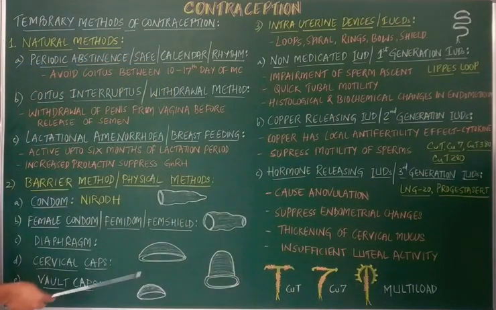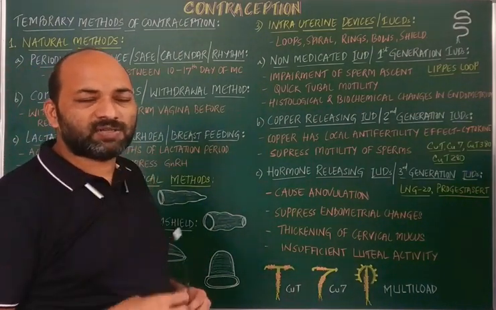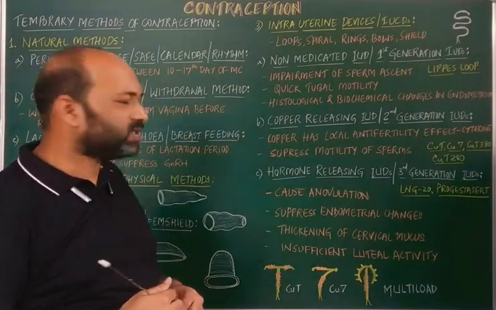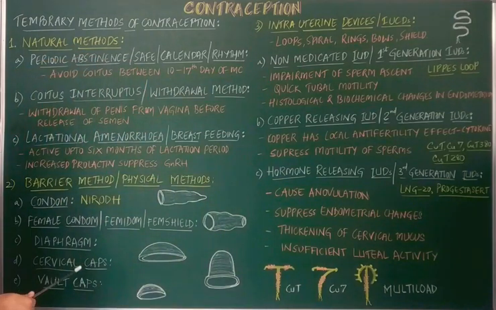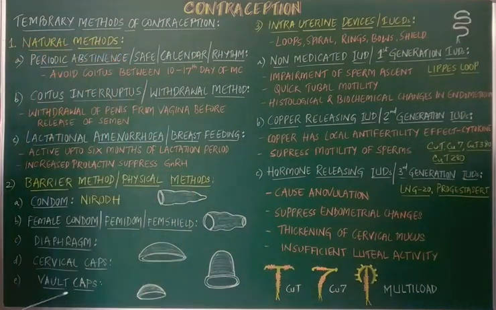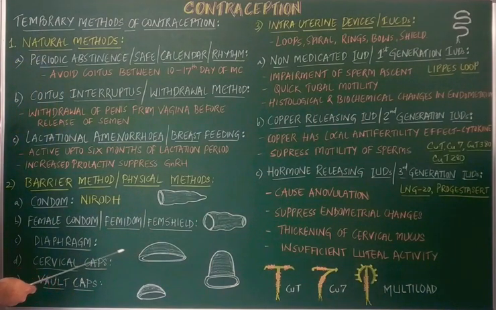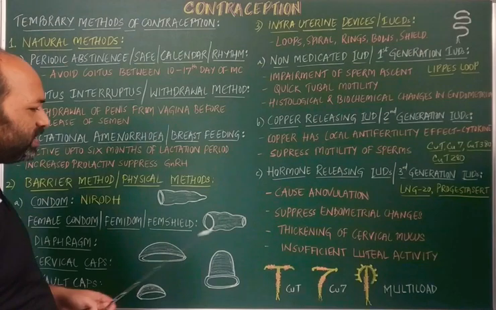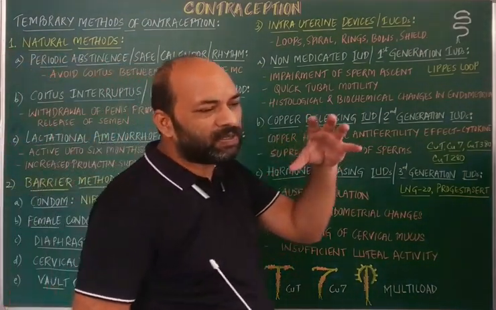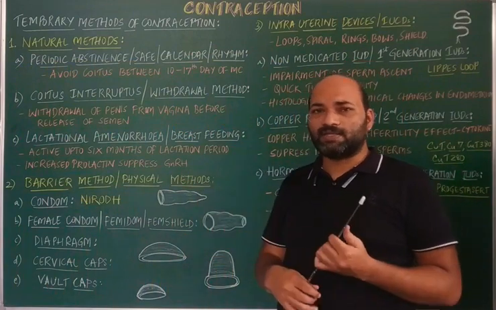So the diaphragm is basically to be introduced into the uterine region, very close to the uterus. Thereafter is the cervical cap, which is a hemispheric dome shaped structure, and cervical caps are miniatures of the diaphragm, and vault caps are hemispheric dome shaped structures which are used only by females.